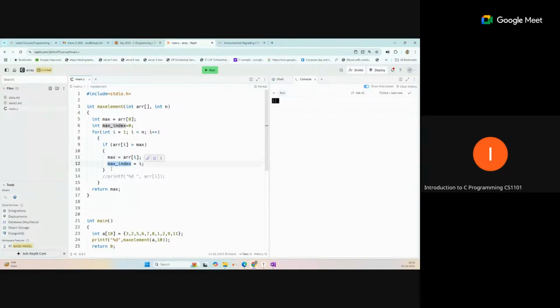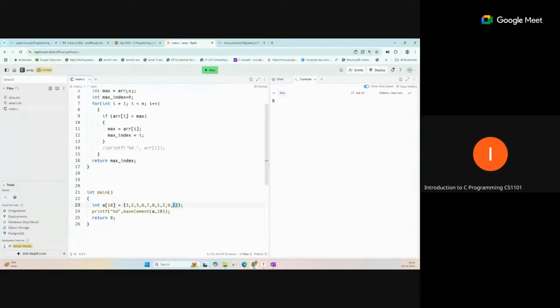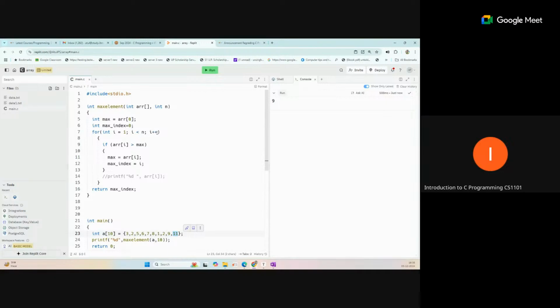So in that case, the maximum element index we are returning will be the output. So 11 is coming at the ninth index. Okay, so this is the ninth index, 0 1 2 till 9. So maximum, minimum, or some pattern things. Okay, we can ask like that: are our elements all in sorted order or not?